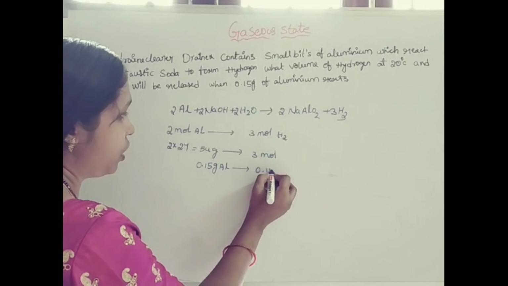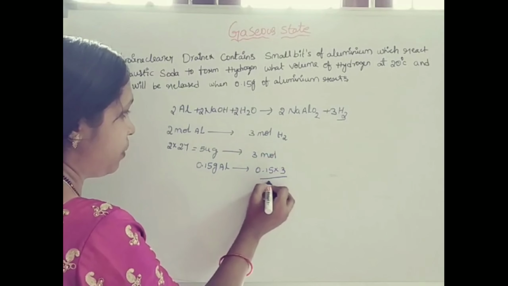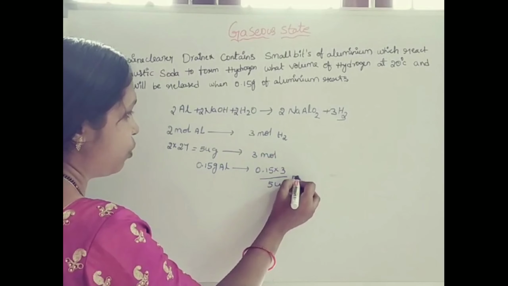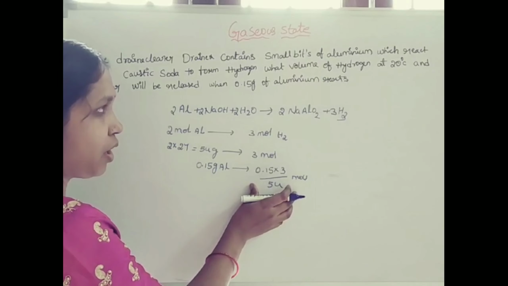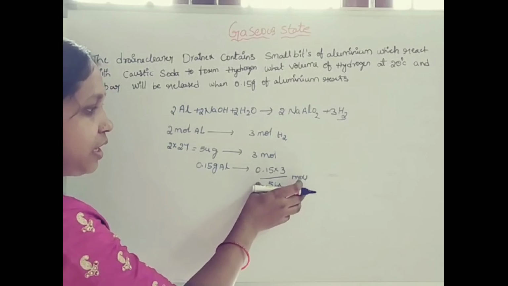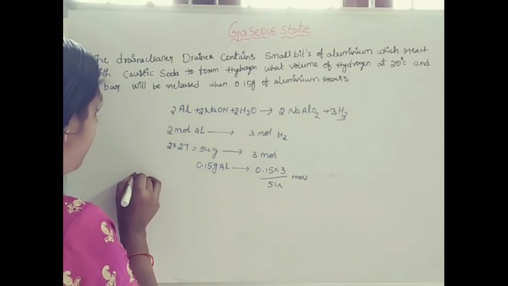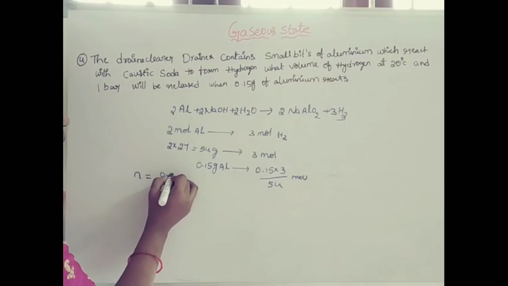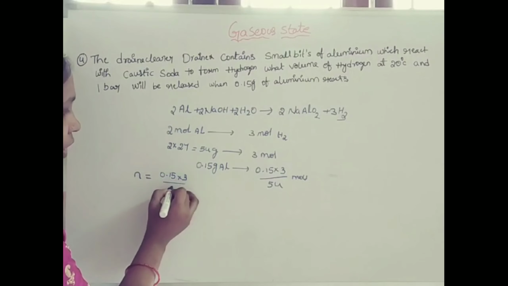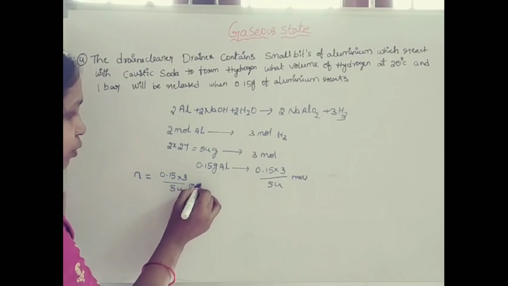That is 0.15 into 3 by 54 moles. Here we get the number of moles of hydrogen released, n equal to 0.15 into 3 by 54 moles.